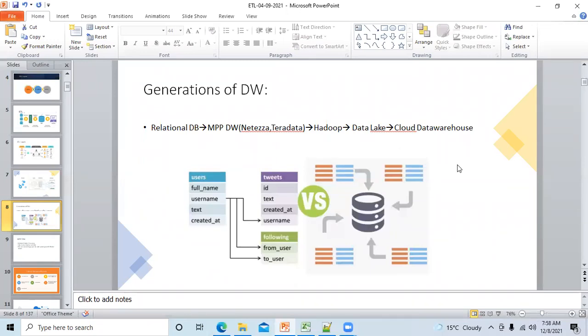So at a high level, before 2010, everything was going smoothly because most of the data was structured only. And then, after WhatsApp, Facebook, Twitter, Instagram, you have a lot of unstructured data. Unstructured data means you have a lot of audios, videos, and all those things.